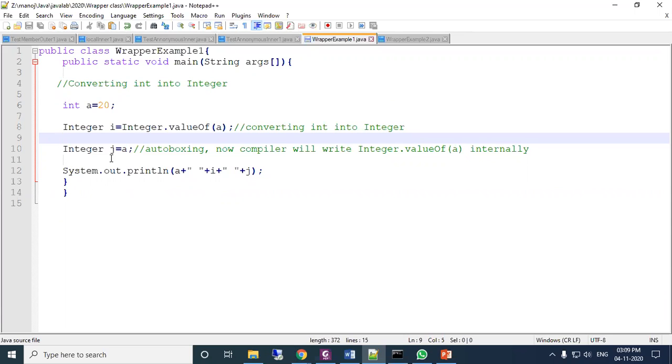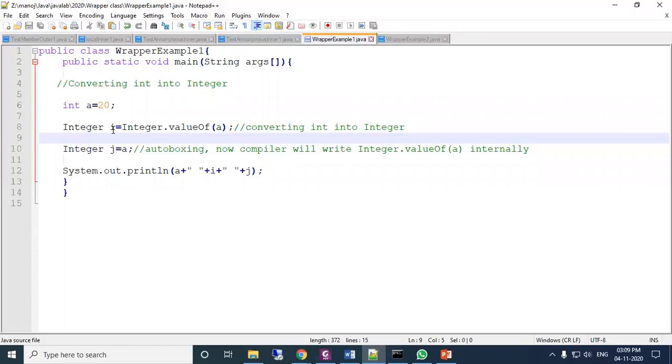Integer j equal to a. Here a is primitive, and it is assigned to j. So both are the same; that is autoboxing. Earlier we were explicitly converting into Integer.